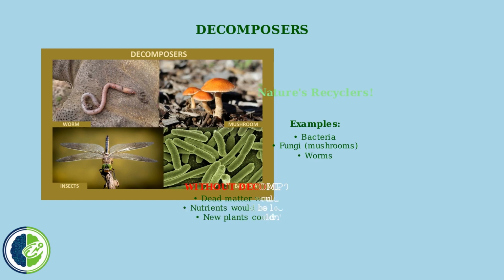Without decomposers, dead plants and animals would pile up everywhere. The nutrients would be locked up in dead matter, and new plants couldn't grow. Decomposers are essential for life to continue.